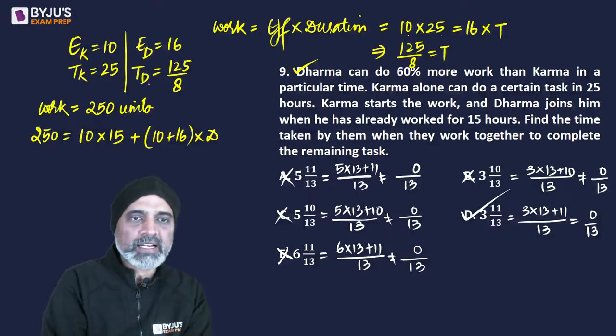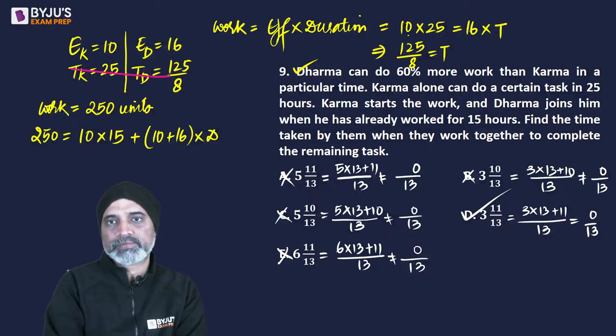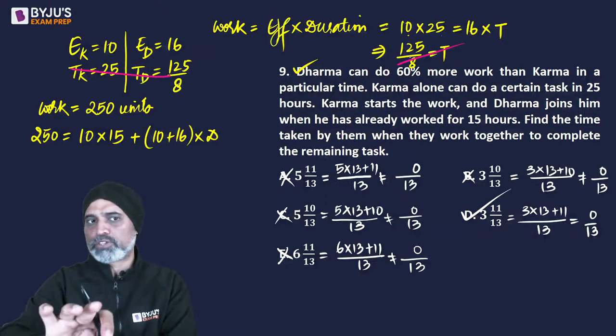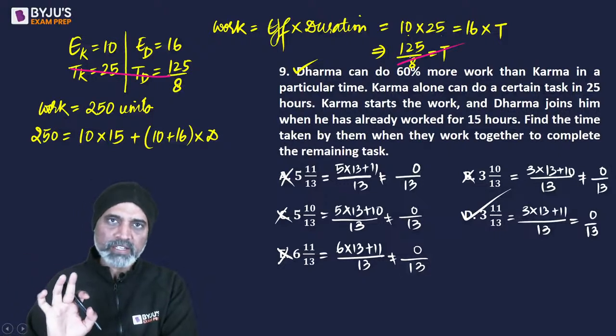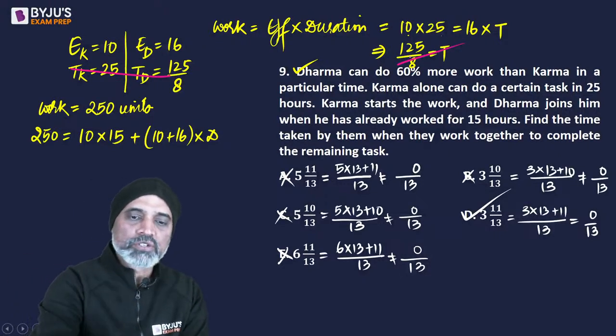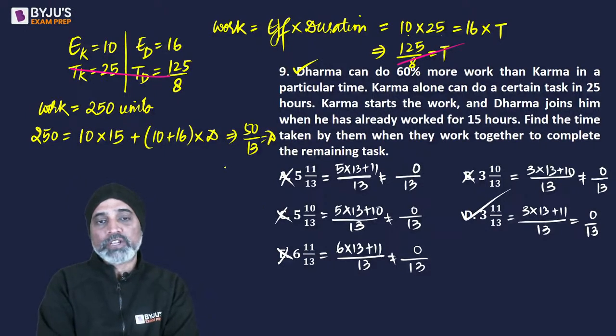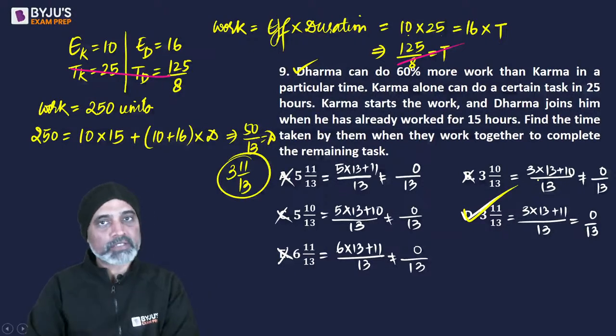So we realized that actually this was not required. इसको ढूंढने की जरूरत नहीं थी because we nowhere we use 25 or 125 by 8. ठीक है? So if you solve this, we will have 250 minus 150, 100 by 26, which is 50 by 13. ये हो जाएगा total time. Now 50 by 13 can be written as 39 plus 11, right? So 3 11 by 13, जो anyways हमारा option D था.